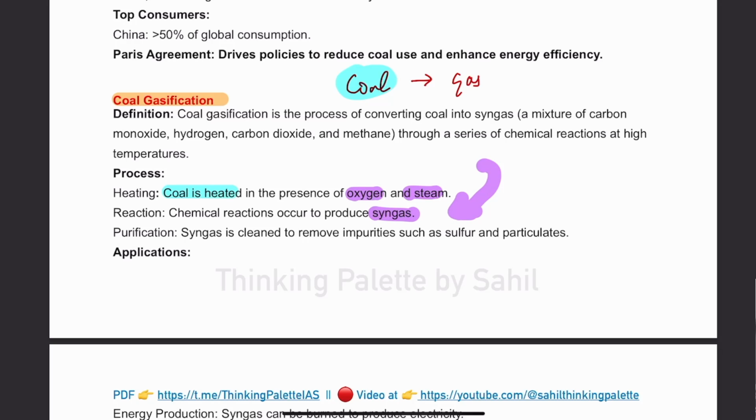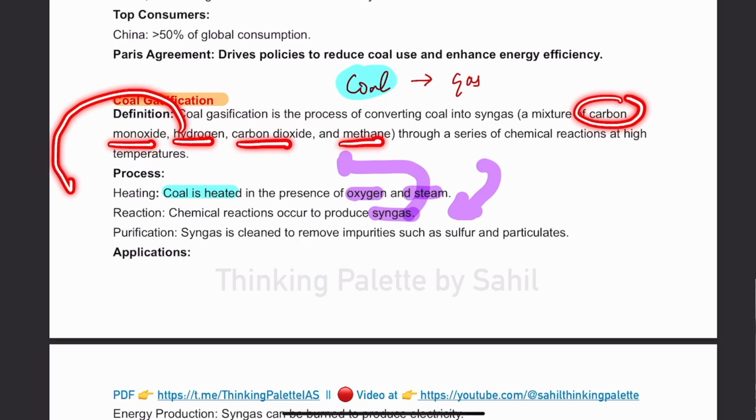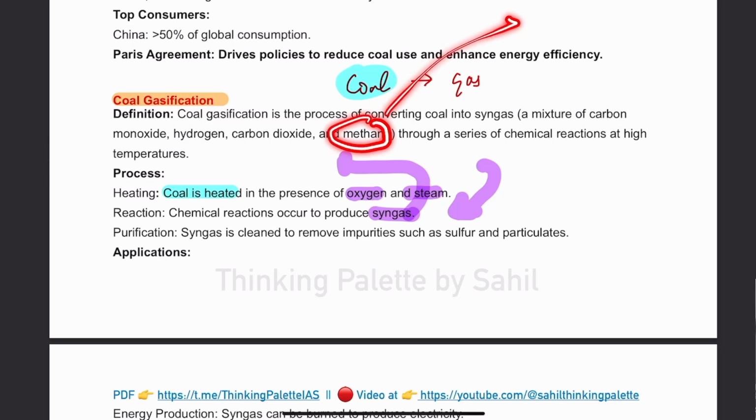Now, this syngas or synthetic gas is a mixture of carbon monoxide, hydrogen, carbon dioxide, and methane. And from here, hydrogen can be extracted, methane can be extracted. Methane can be used as a gas to power vehicles and for cooking. Similarly, hydrogen can be used. In fact, we are also running the National Green Hydrogen Mission. Though in the National Green Hydrogen Mission, hydrogen is made through the electrolysis of water, anyhow, hydrogen is an important source of energy that can be exploited here.